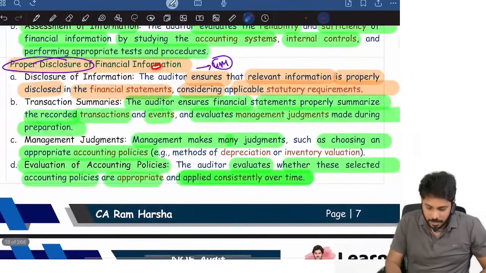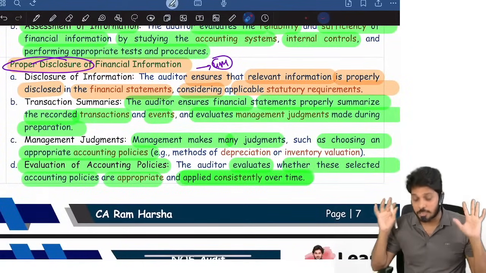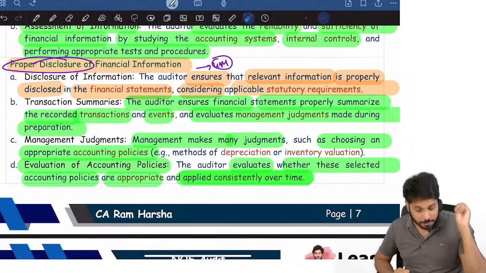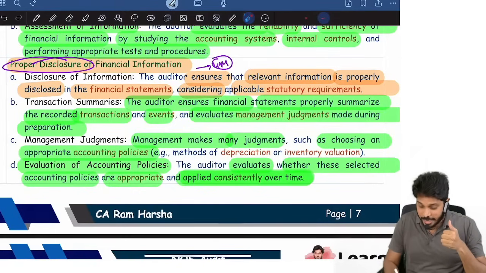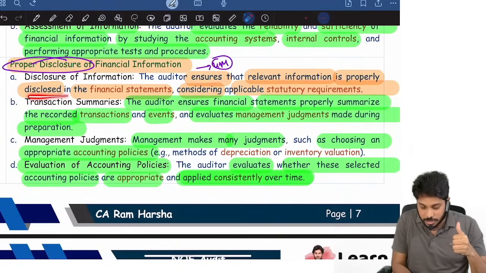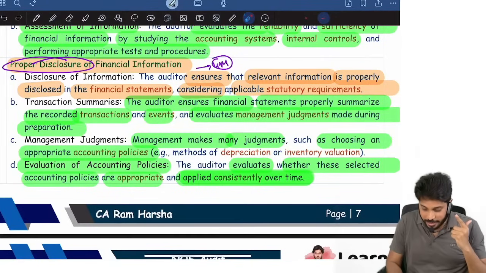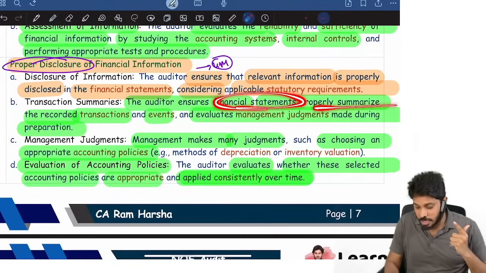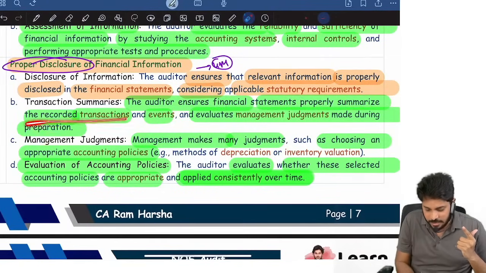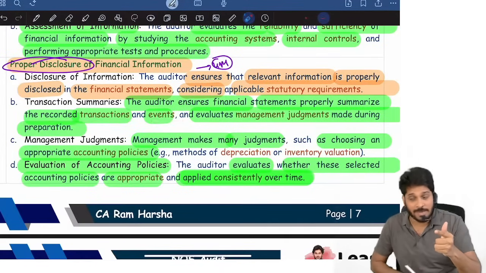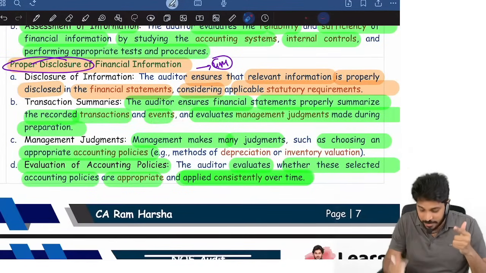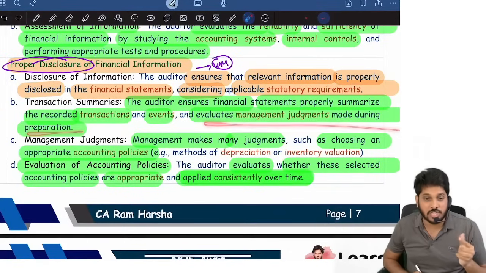So, proper disclosure of financial information. What does it mean? This was asked many times in exam, a 4 marks question. Proper disclosure: the auditor has to verify relevant information is properly disclosed in the financials as per statutory requirement. The auditor ensures whether financial statements are properly summarizing the recorded transactions and events. Remember, trial balance is a summary of transactions and events, yes or no. And evaluate management's judgments made during the year.